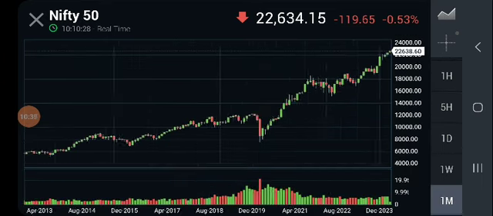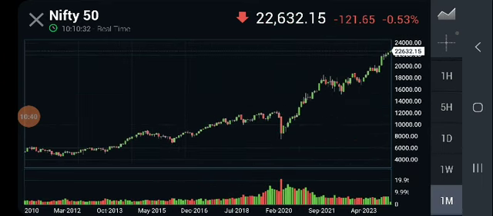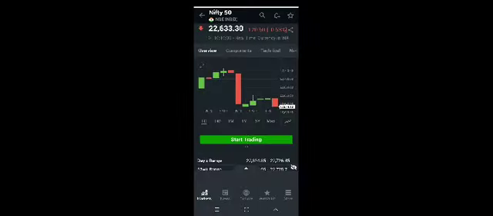This is a monthly statement. So the performance of the index, that is Nifty, from 2010 to 2024 can be viewed here. You can see that in 2010 it was nearly 6,000. Now it is at 22,000. So over the last 14 years it has almost risen by 4 times.